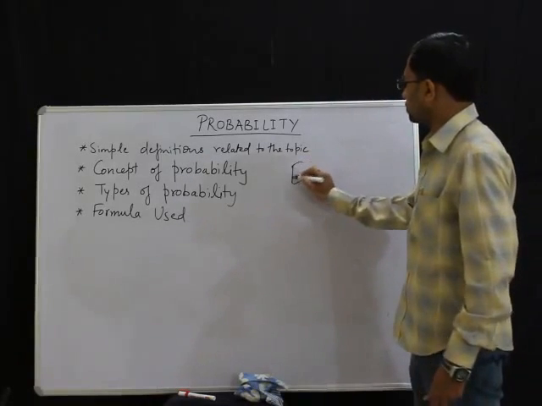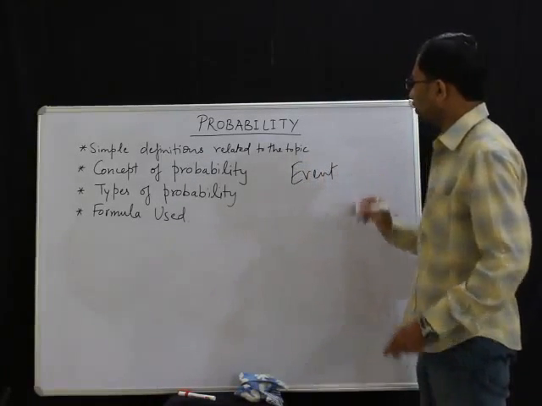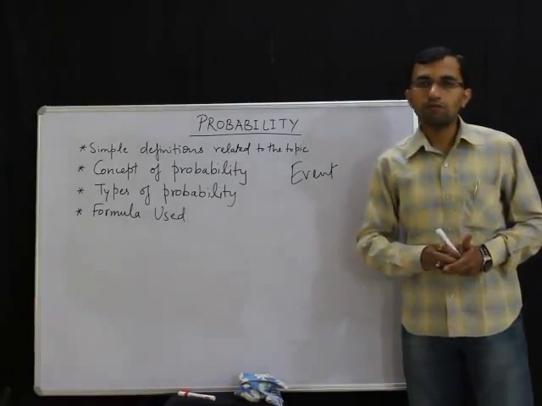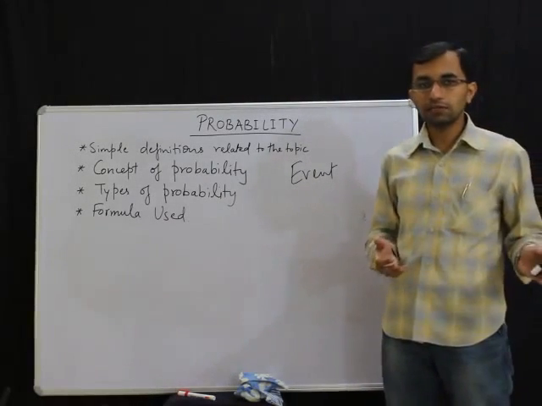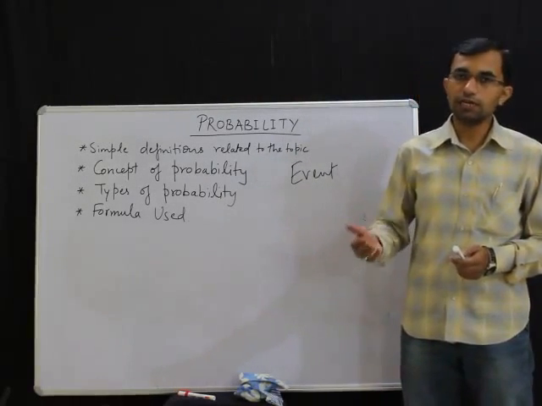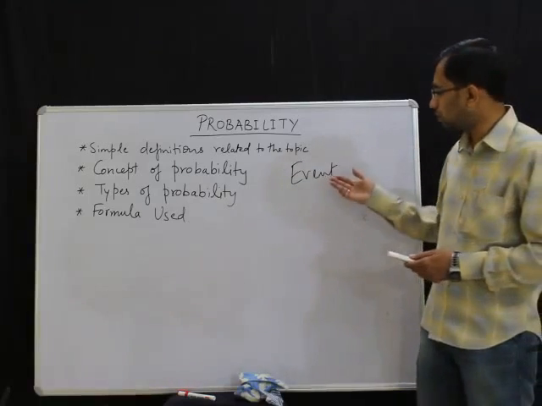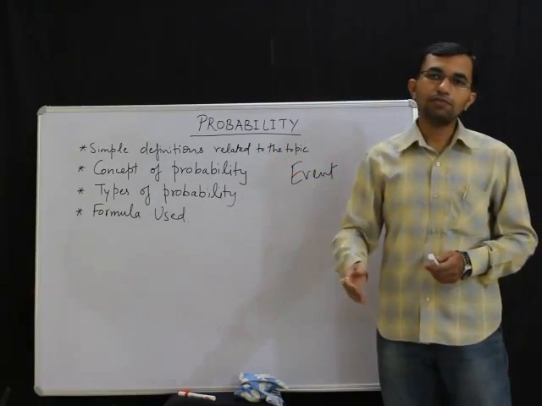We write over here: event. An event is something which happens. For example, if I am throwing a die, I may get a number greater than 3 or less than 3. So getting a number greater than 3 will be an event. Getting a number less than 3 will also be an event.